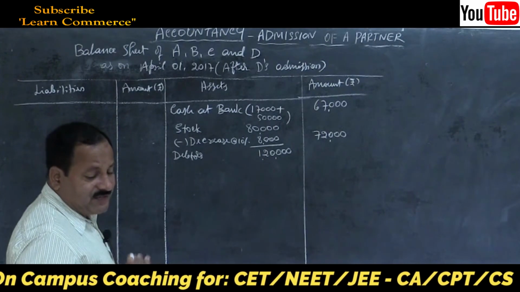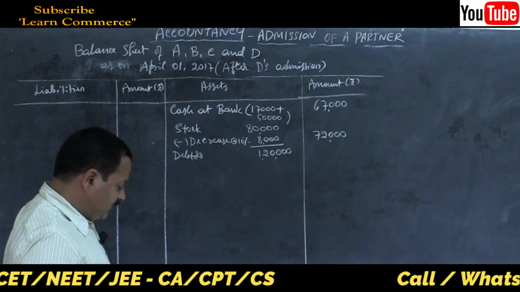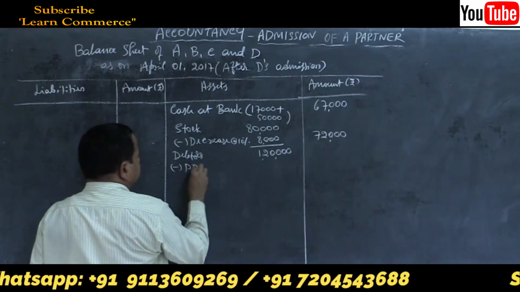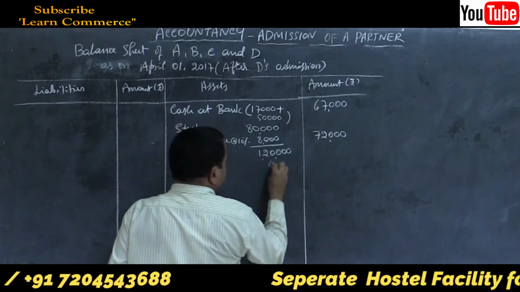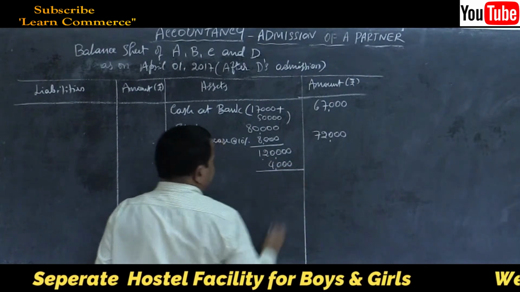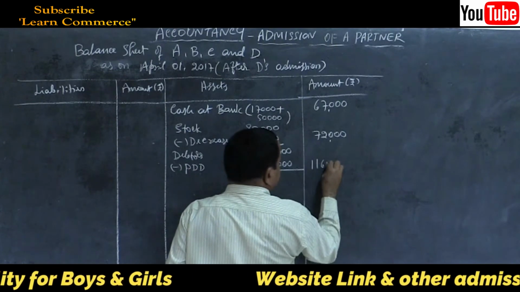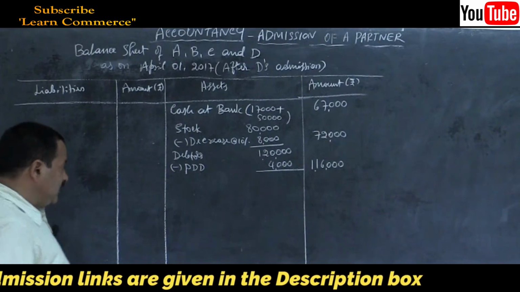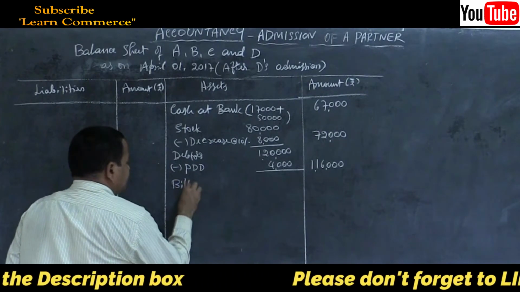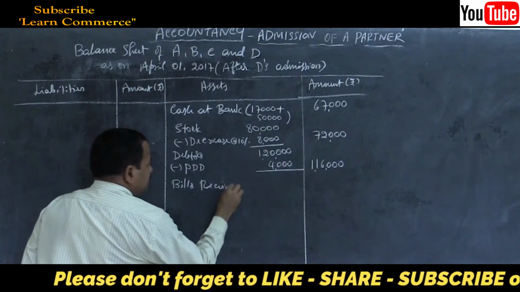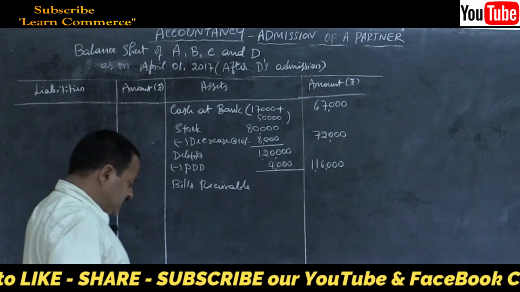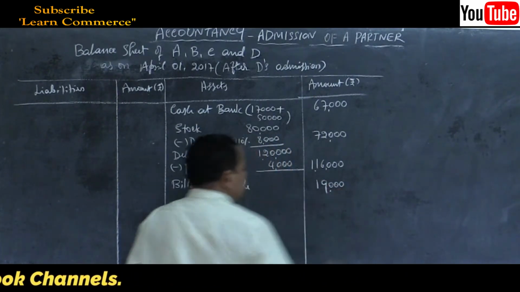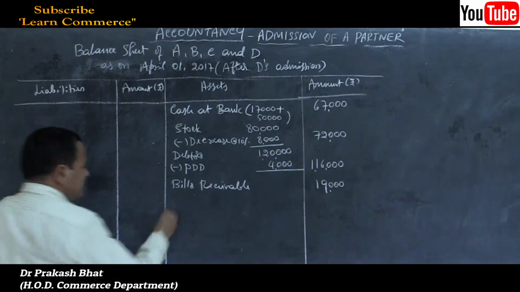Now 2,000 is reduced, so PDD will be 4,000. Less 4,000 PDD, so the debtor value is 1,16,000. Then bills receivable: no change, write it as it is. 19,000, right? Then comes buildings.